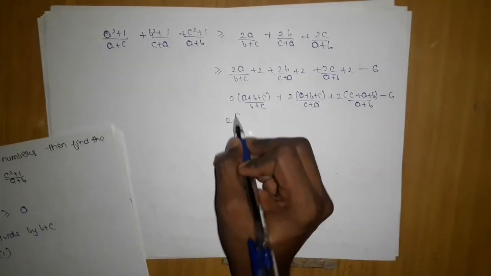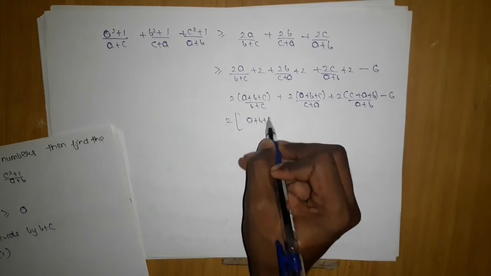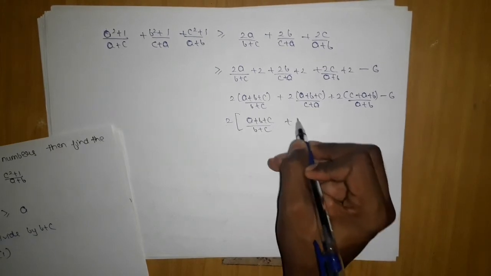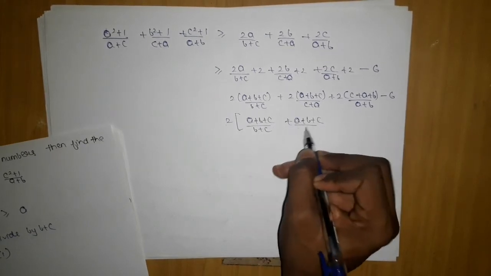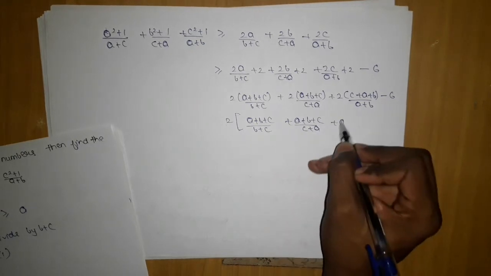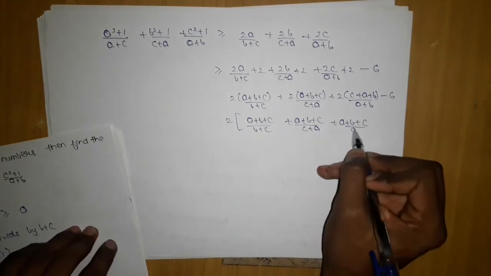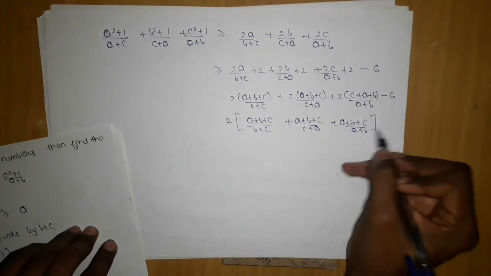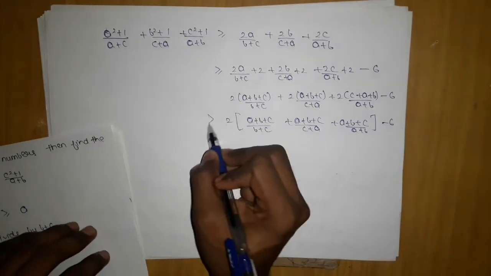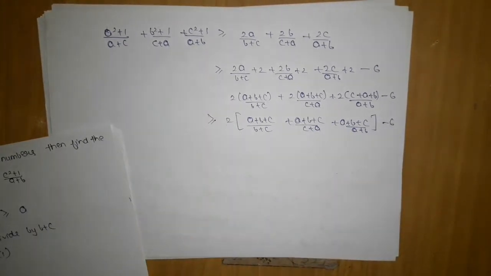So we'll take 2 common from here. I will be left with (a plus b plus c) upon (b plus c) plus (a plus b plus c) upon (c plus a) plus (a plus b plus c) upon (a plus b), minus 6. Okay, so if we get the minimum value of this, then we will get the minimum value of the whole.